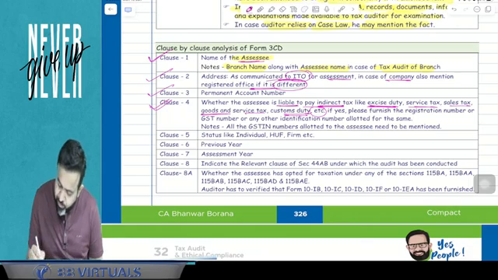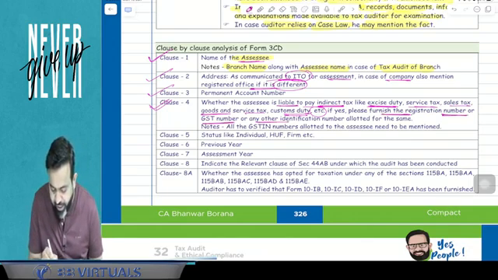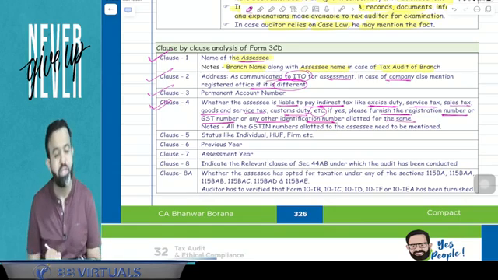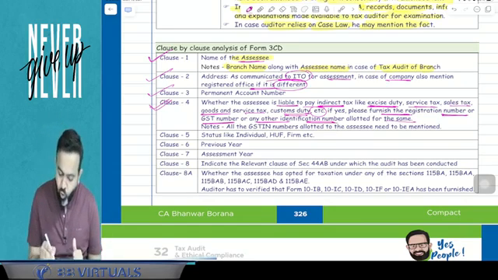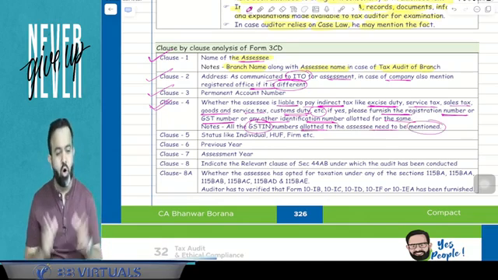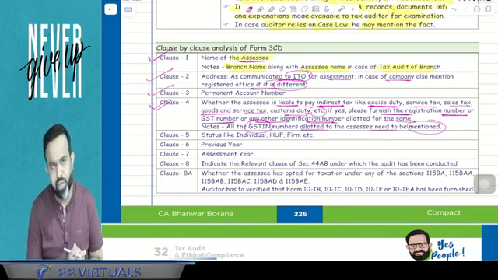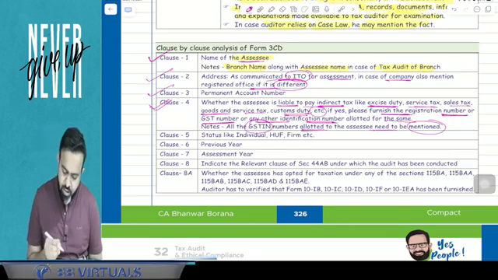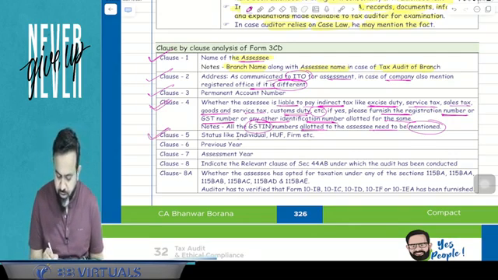If yes, then please furnish the registration number or the GST number or any other identification number allotted to the same. Now all the GSTN numbers allotted to the assessee need to be mentioned. So all your GST numbers are required to be mentioned in the form. Now next part. Clause number 5 is related to the status.